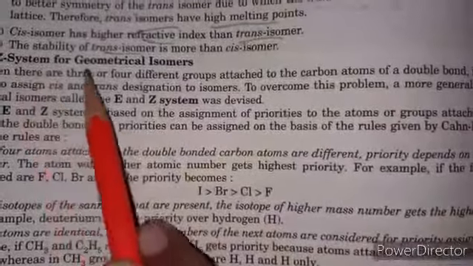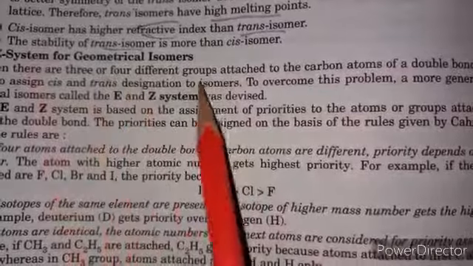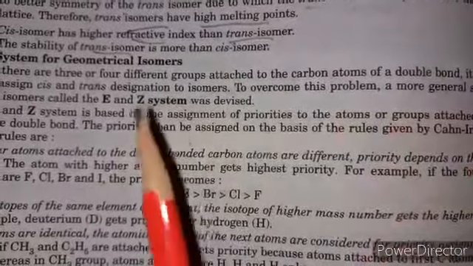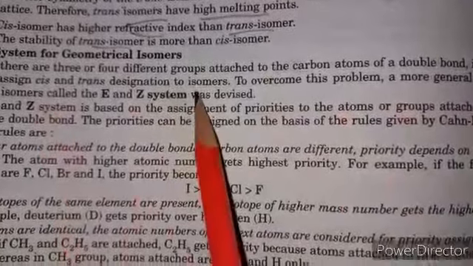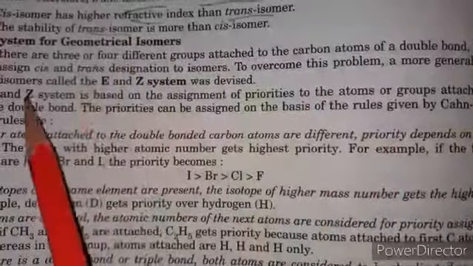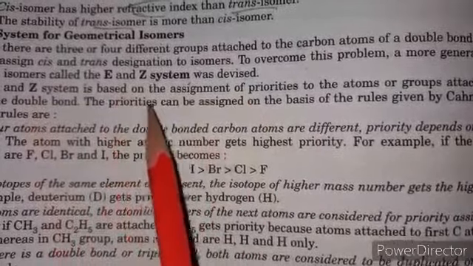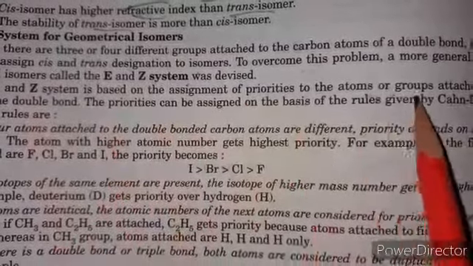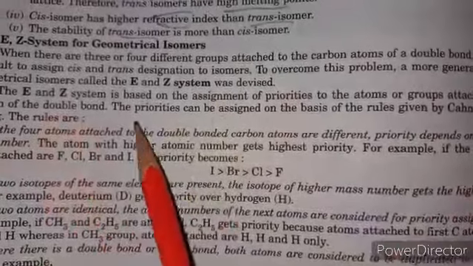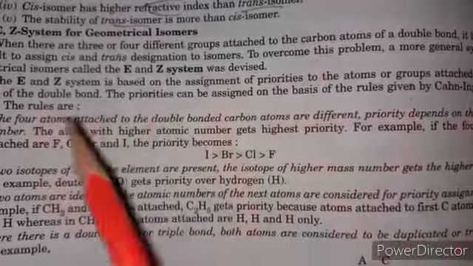Next type is the E and Z system for geometrical isomers. When there are three or four different groups attached to the carbon atoms of the double bond, it is difficult to assign a cis or trans designation to the isomer. To overcome this problem, a general system for geometrical isomers is called the E and Z system. The E and Z system is based on the assignment of priority of atoms or groups of atoms attached to the carbon of the double bond. The priorities can be assigned on the basis of the rules given by Cahn, Ingold and Prelog.